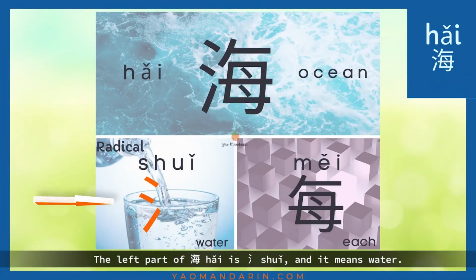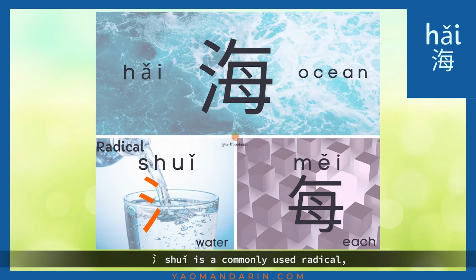The left part of 海 is 水, and it means water. 水 is also a commonly used radical, and I'll introduce it in my future videos. As we know, 海, ocean, relates to 水 without a doubt. The right part, 每, means each.